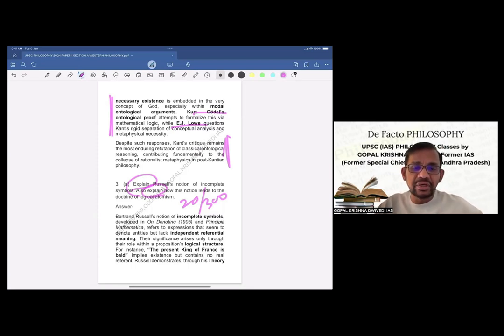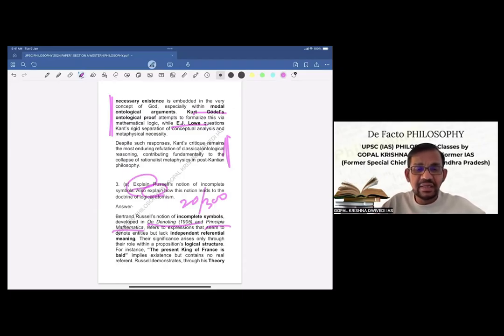Bertrand Russell's notion of incomplete symbols, developed in On Denoting, his book, and Principia Mathematica, again his book, refers to expressions that seem to denote entities but lack independent referential meaning. So these are incomplete symbols. Therefore, significance arises only through their role within a proposition's logical structure.